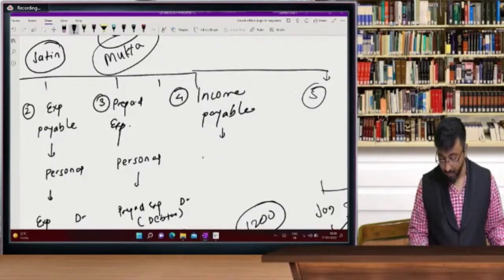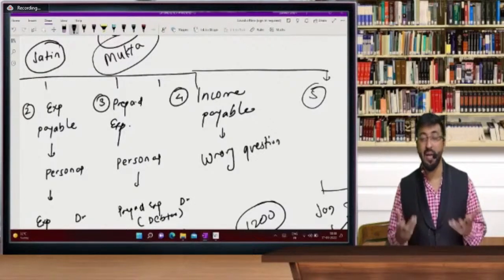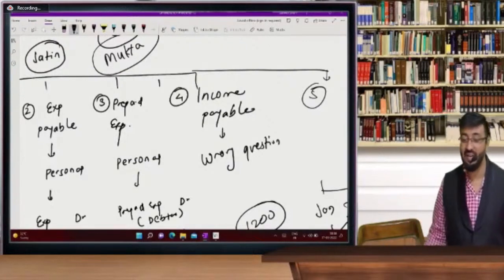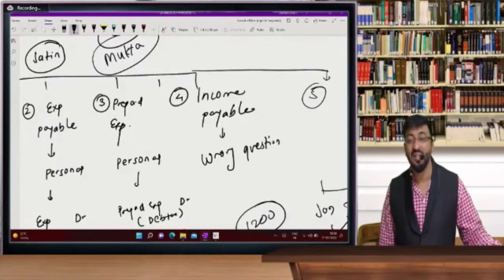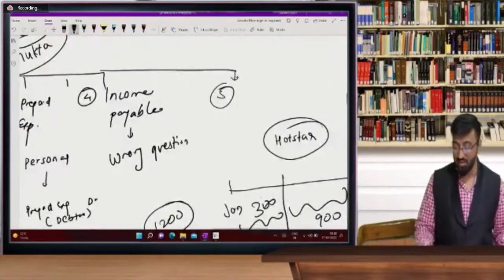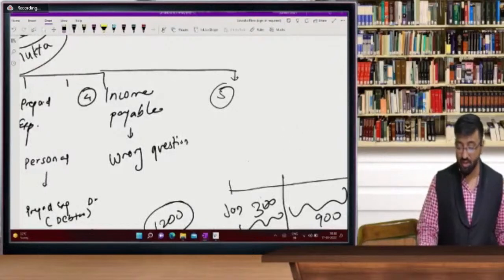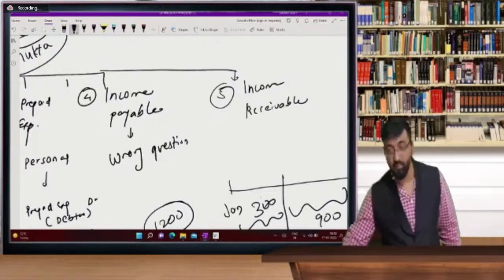बेटा wrong question. There is no entry for income payable because income is never payable. How income can be payable? So those answered income payable, they are all wrong. So income payable is a wrong question and expense receivable is also wrong question. So next question is only for you. This is last question of the day. Income receivable. Answer it.